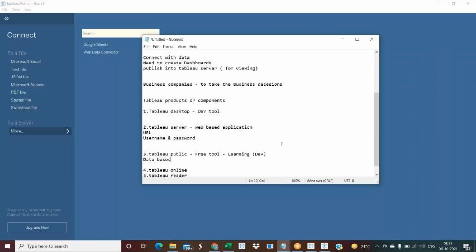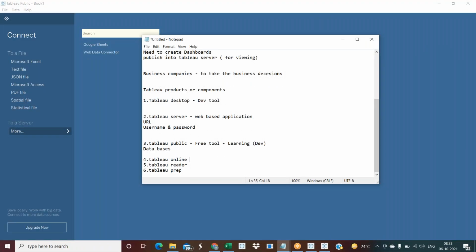Now we'll come to Tableau Online. Simply put, Tableau Online is the same as Server. Sorry, why Tableau Online? It also works as a server.